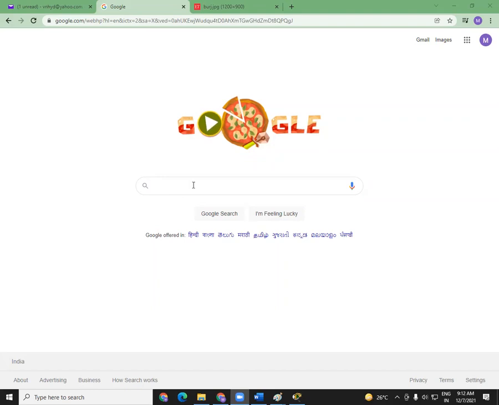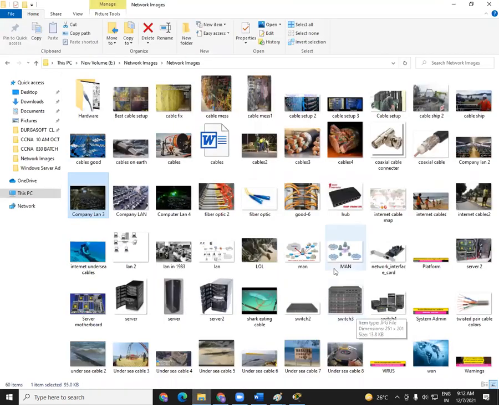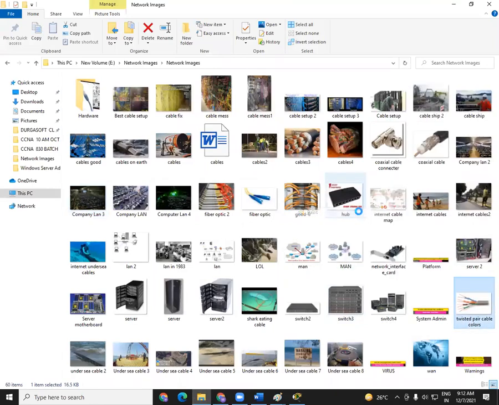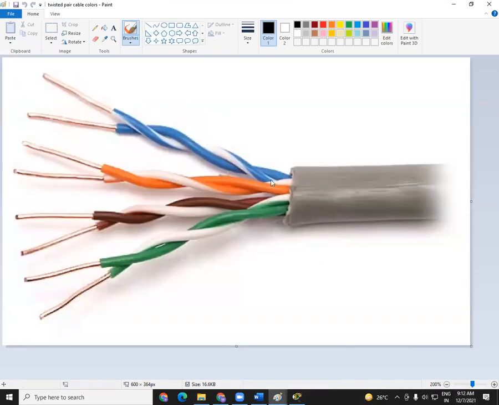Now, there are two types of wires we use in computer networks. One is called UTP cable, and what you see on your screen right now is a UTP cable. Within a local area network, in 90 to 95% of cases, we will go with this UTP cable. It's a big number, guys.